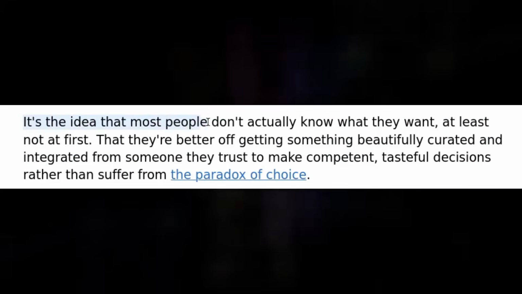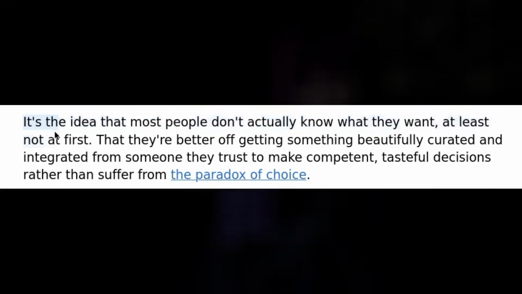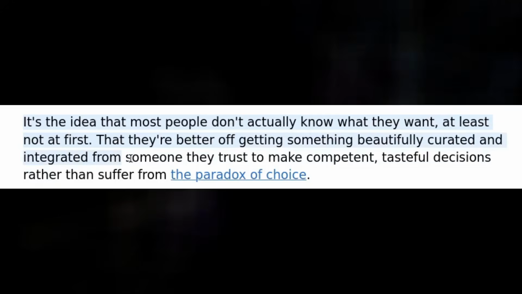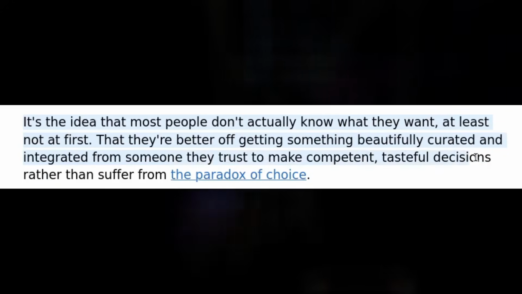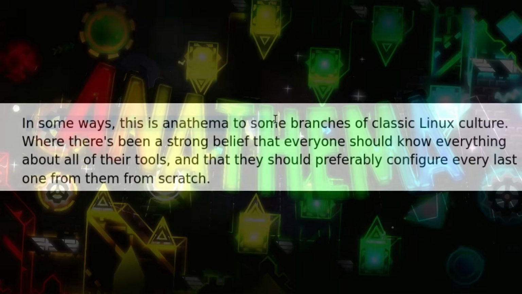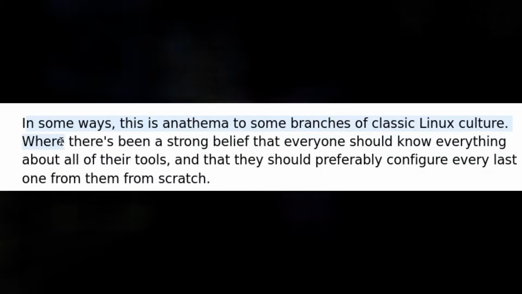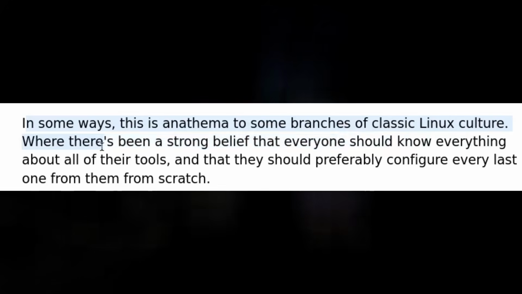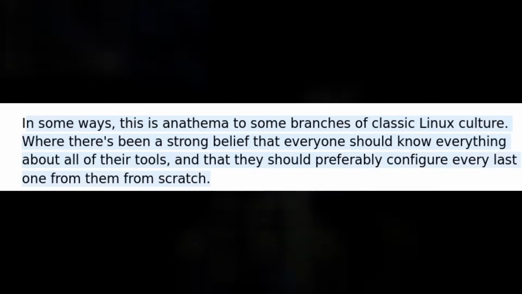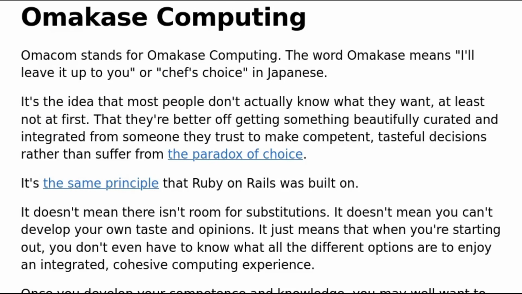It's the idea that most people don't actually know what they want, at least not at first. That they're better off getting something beautifully curated and integrated from someone they trust to make competent and tasteful decisions rather than suffer from the paradox of choice. In some ways, this is anathema to some branches of classic Linux culture, where there's been a strong belief that everyone should know everything about all their tools and that they should preferably configure every last one of them from scratch. So I'm very interested to see what this is all about.